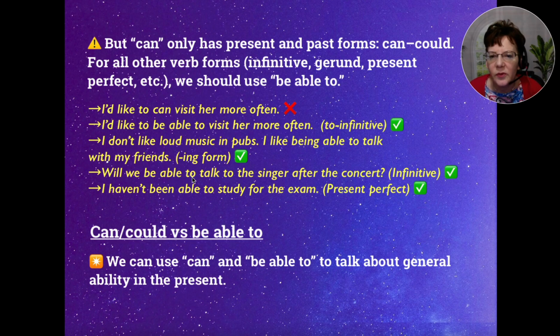So we've got be able to, talk, infinitive, or I haven't been able to study for the exam. So present perfect, but negative, haven't been able to. All right, let's talk about the difference between can, could, and be able to. So we can use can and be able to talk about general ability in the present.